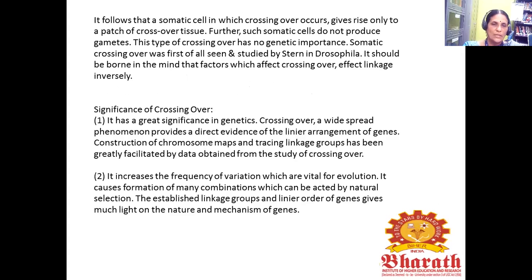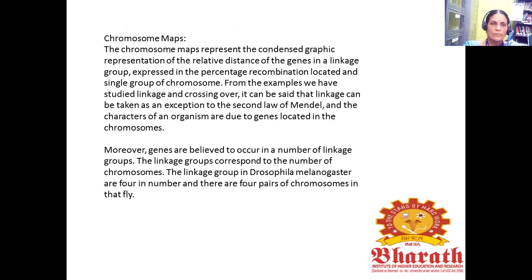And next we see the significance of crossing over. It has great significance in genetics. Crossing over, a widespread phenomenon, provides direct evidence of the linear arrangement of genes. The construction of chromosome maps and the tracing of linkage groups have been greatly facilitated by data obtained from the study of crossing over. It increases the frequency of variation, which is vital for evolution. It causes formation of many combinations, which can be acted on by natural selection. The established linkage groups and linear order of genes give much light on the nature and mechanism of genes.